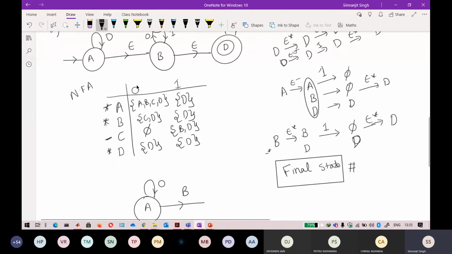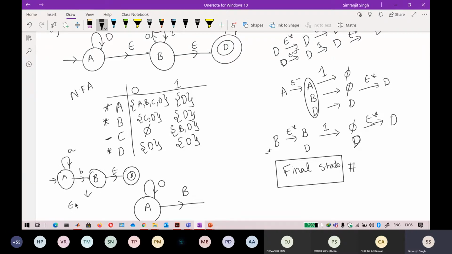This is only applicable because, if I draw another automaton like this, where I change the labels, writing A here and B here, then in that case, only A will not be the final state in the resulting NFA, because only B is reaching D by an epsilon move here. So if you draw the equivalent NFA to this epsilon NFA, you will get your final states as B as well as D. Okay, so keep that in mind.